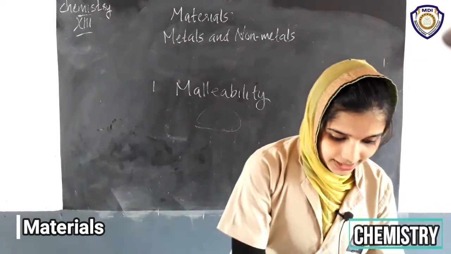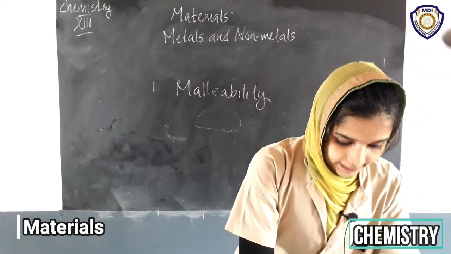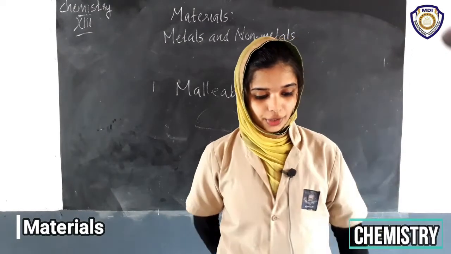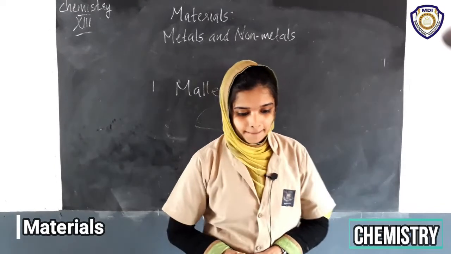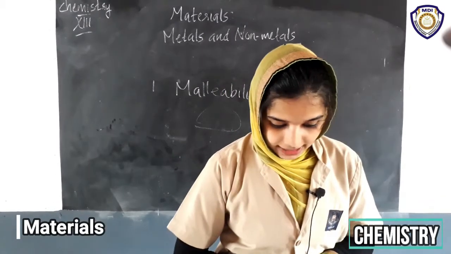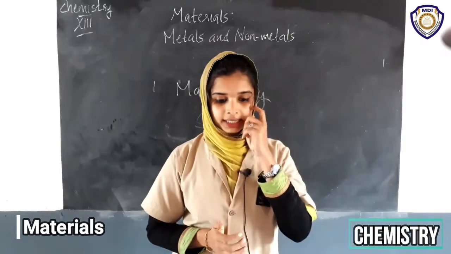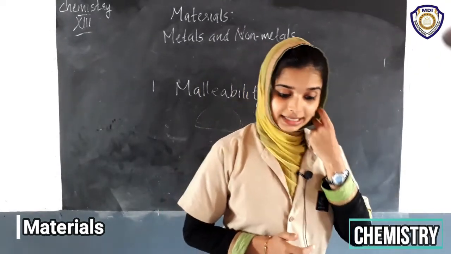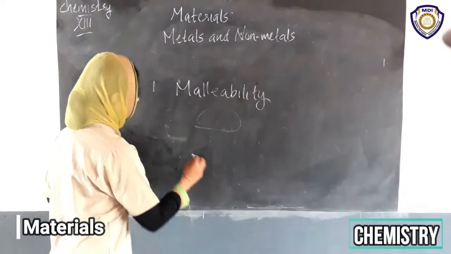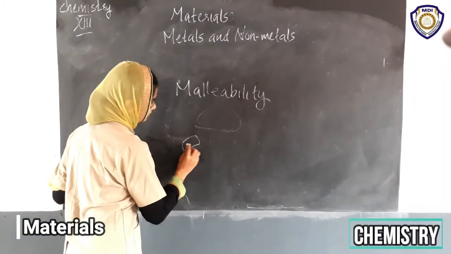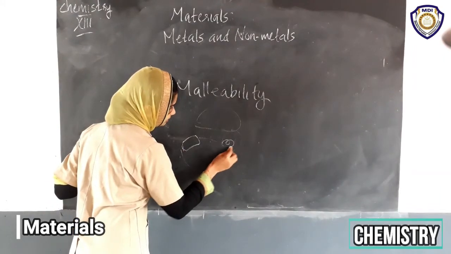Here is an activity given in your textbook, activity 4.2. An electric circuit is made with a battery, and you have to check which objects conduct electricity. First, an electric circuit is made with a battery and a bulb is connected.